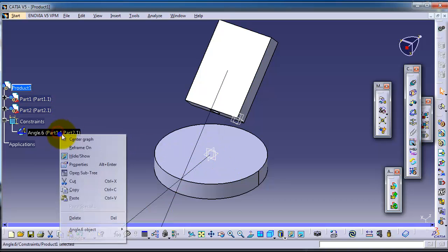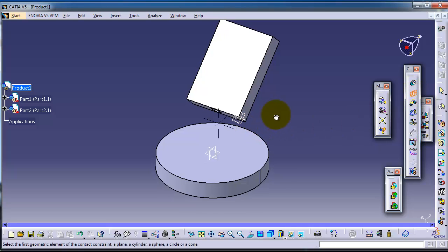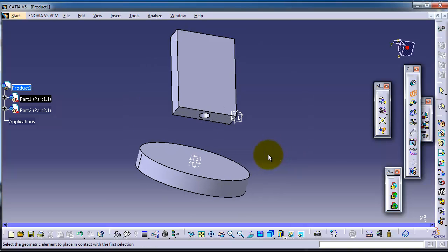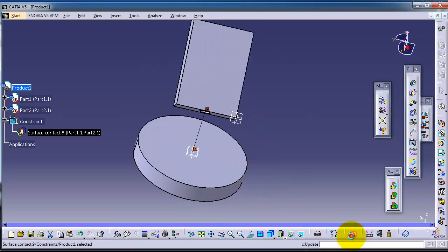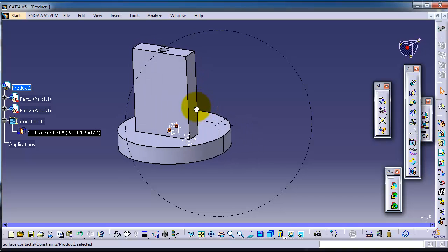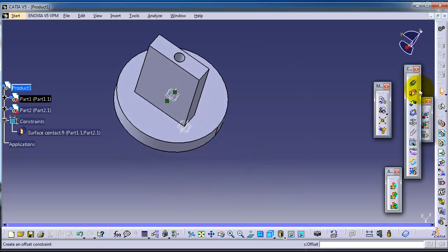So let's delete this constraint and create a contact constraint between this surface, or let's make this surface. Update, so we have this contact, and let's apply the coincident constraint to it.